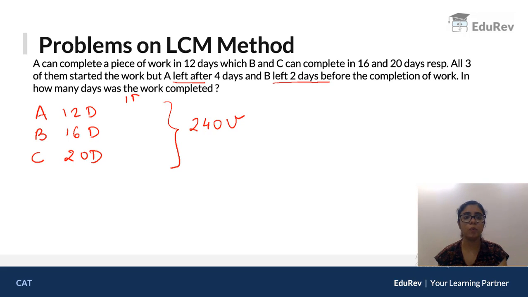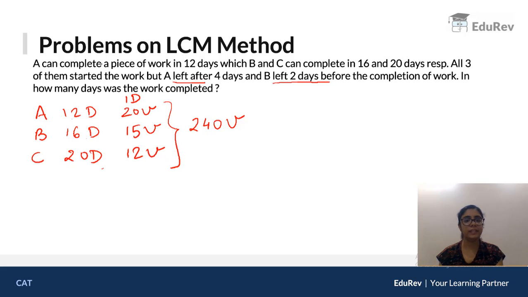Now let's talk about 1 day. A takes 12 days to do 240 units. So 1 day में कितना करेगा? 240 upon 12 which is 20 units. B takes 16 days to do 240. So 1 day में B will do 16 fives is 80, so 15 units. C takes 20 days to do 240 units. So 1 day में C will do 12 units. Okay? 12 20s is 240.